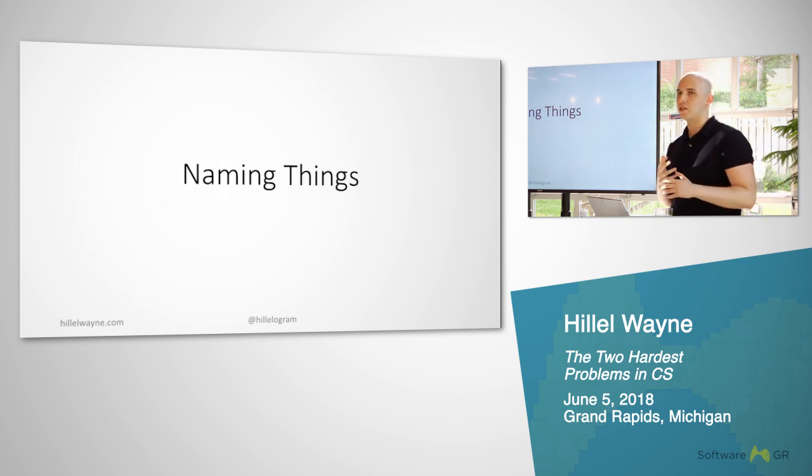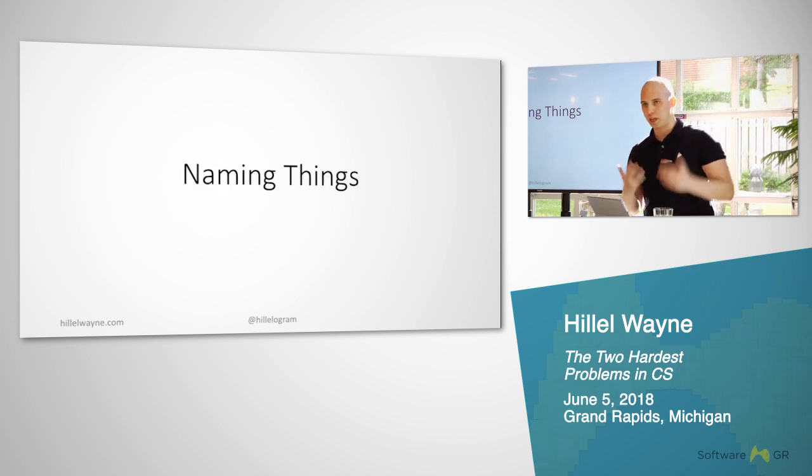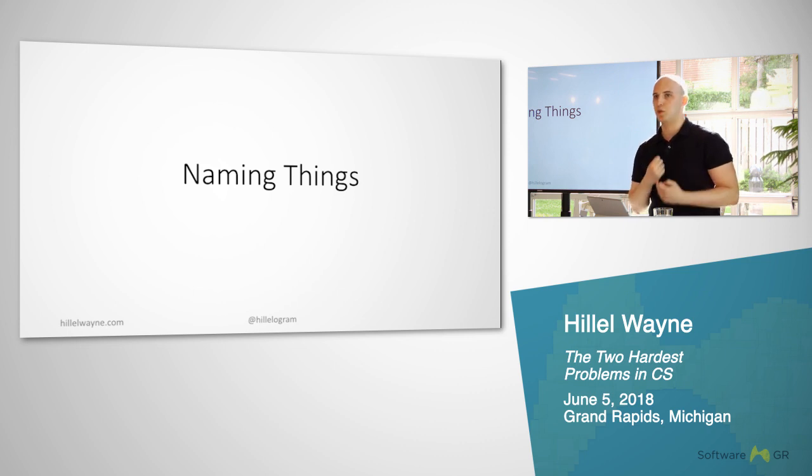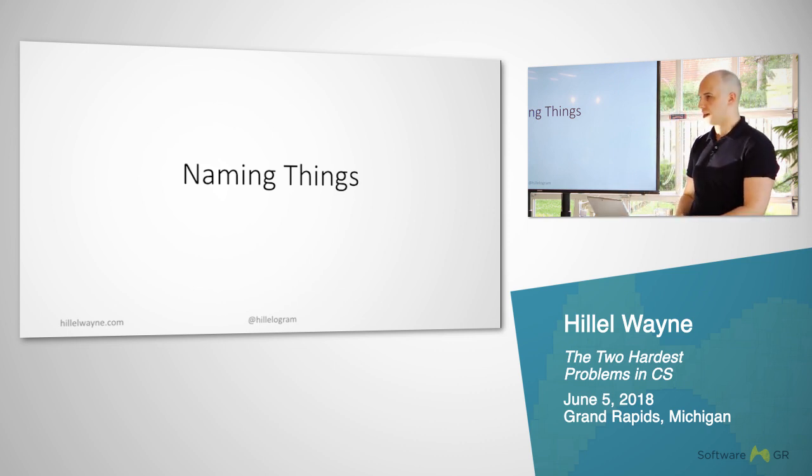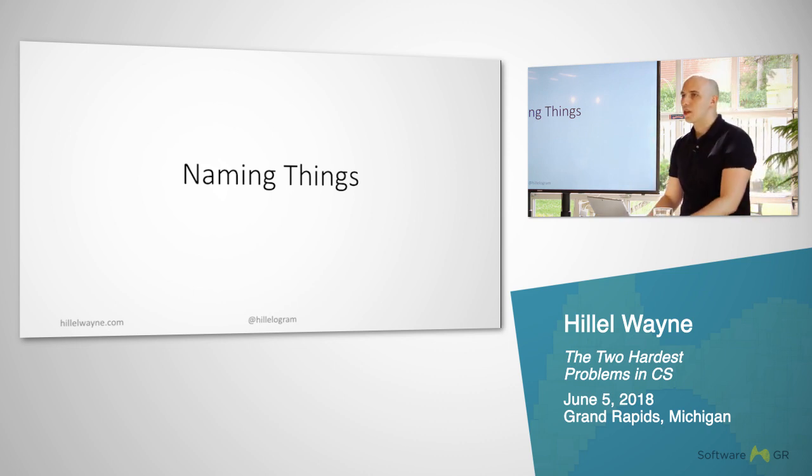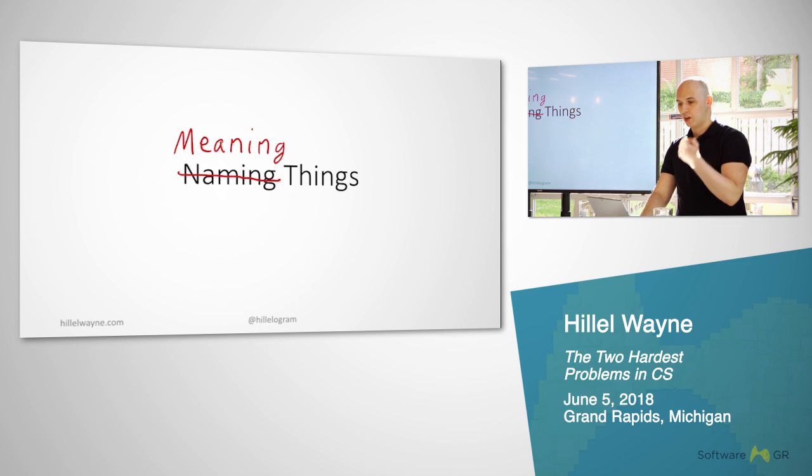Usually when people say this, they mean in terms of labeling things, assigning names to things. That's like saying, okay, so what is a class? Here are 8 things that we're all going to call classes. But there's another way of looking at this problem, which is, how does the name describe something? How do we mean things?